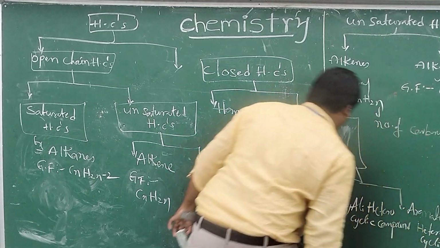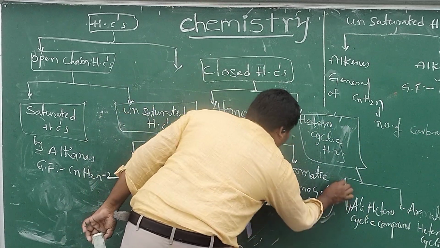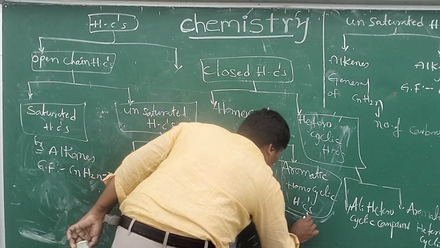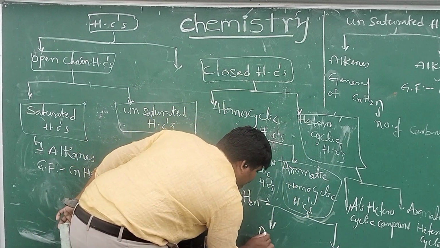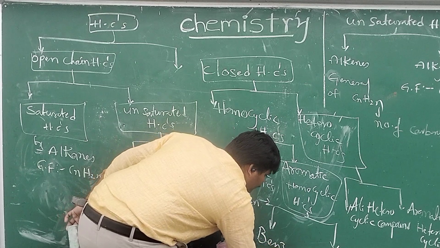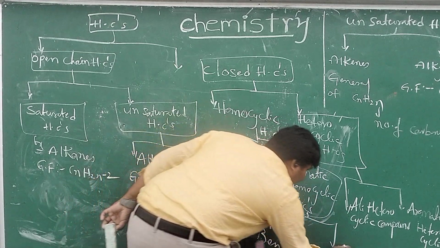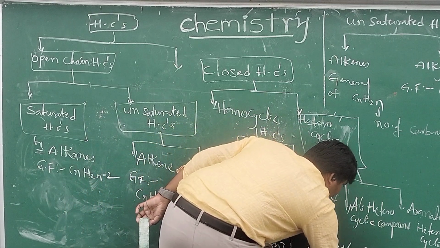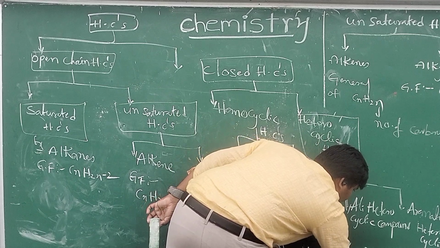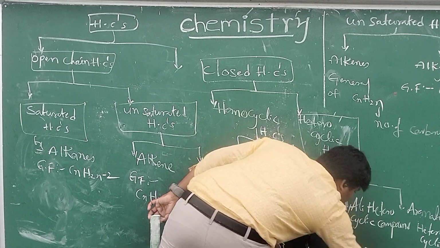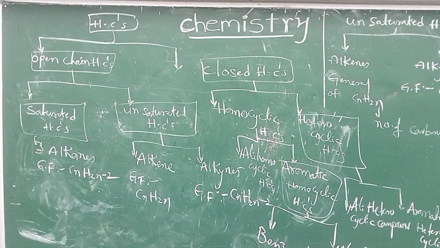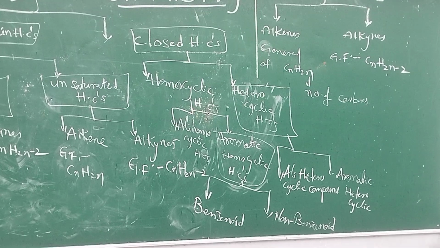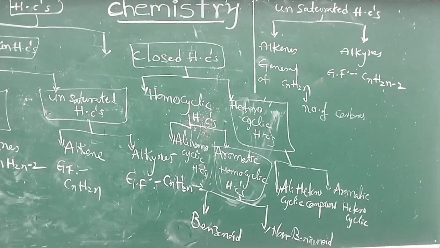These aromatic compounds are again classified into two types: benzenoid compounds and non-benzenoid compounds. This is information about the classification of hydrocarbons.